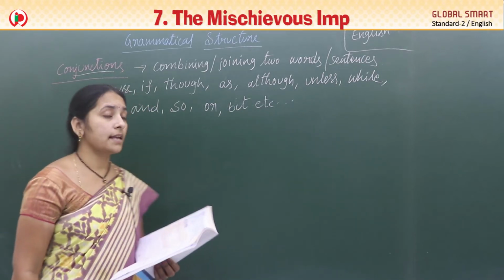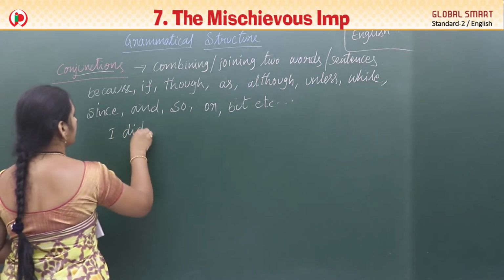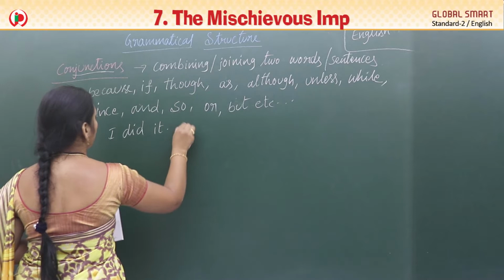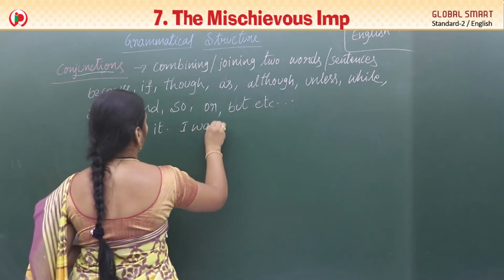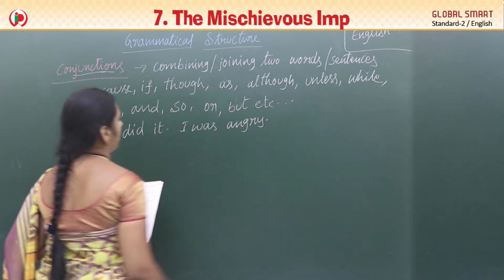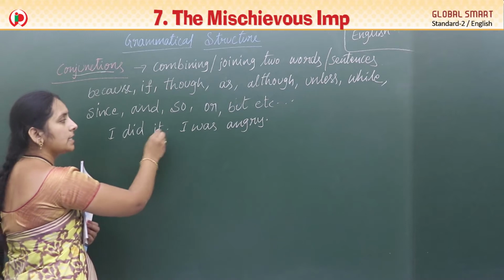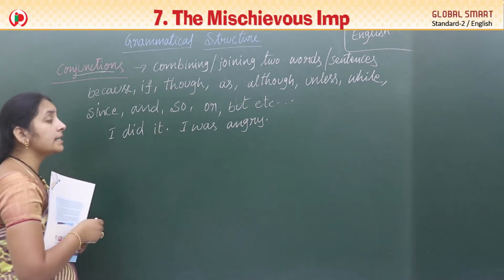So now see the example. Suppose: I did it. I was angry. This sentence they have given. So, I did it, I was angry. Two sentences here, combine them.